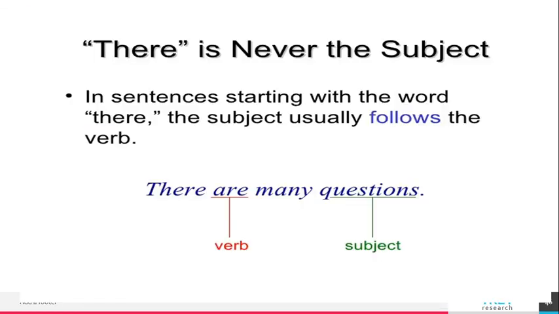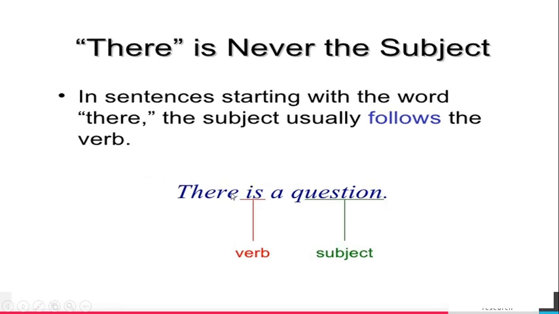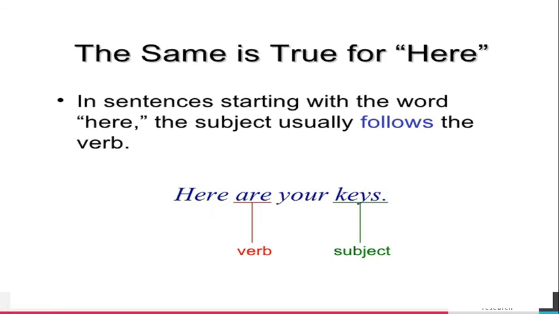Remember once again, there is never the subject in a sentence starting with the word there. The subject usually follows the verb. If the sentence begins with there, we have to look at the words that follow the verb. There are many questions: plural subject, so we have to use the plural verb. There is one question: singular subject, so we have to use the singular verb here. We should not take there as a subject. There is not a subject. Likewise, here is not a subject.